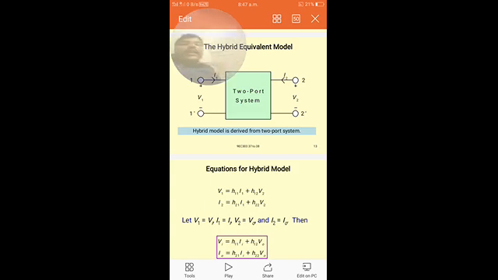So here we can represent the transistor in an equivalent model. For any transistor, the input voltage and the output current are functions of the input current and the output voltage.